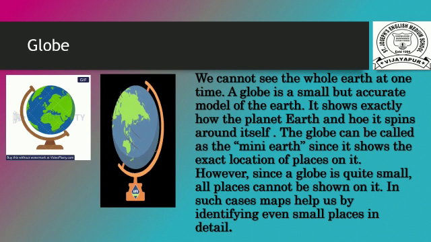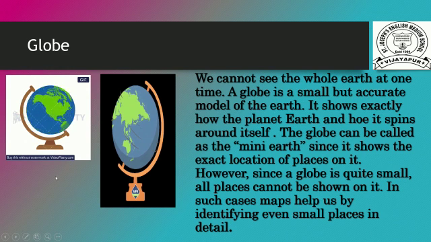The globe can be called a mini earth since it shows the exact location of places on it. However, since a globe is quite small, all places cannot be shown on it. In such cases, maps help us by identifying even small places in detail.